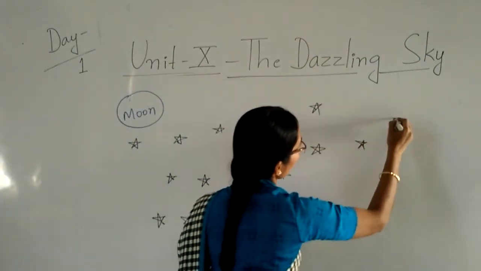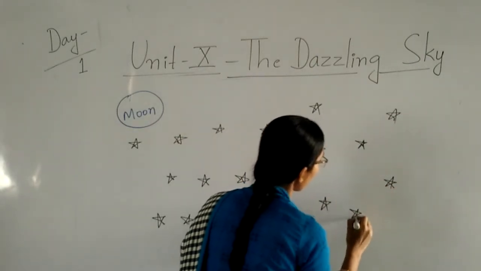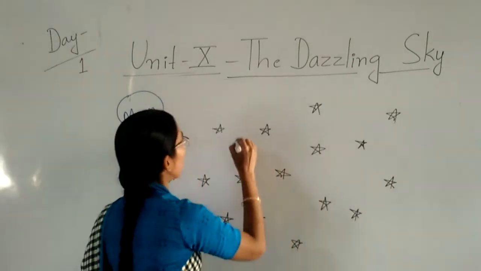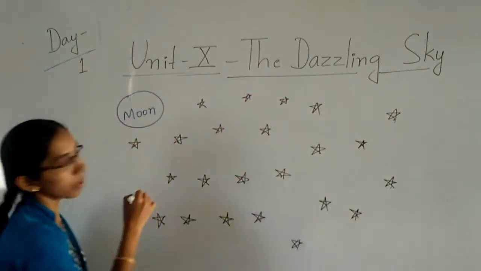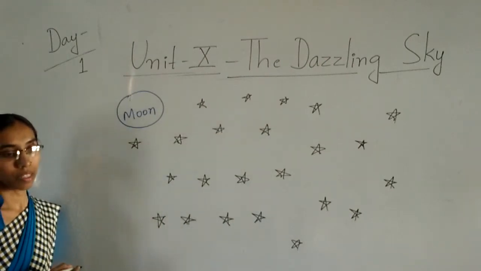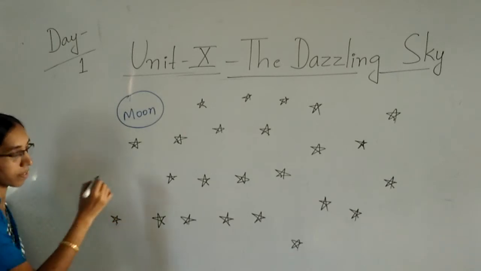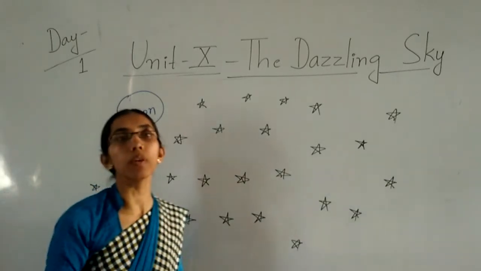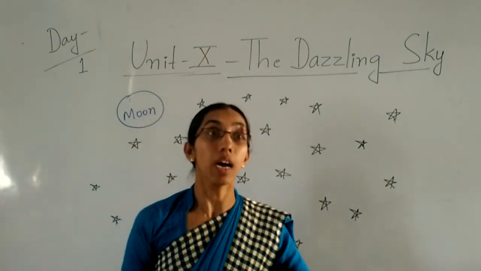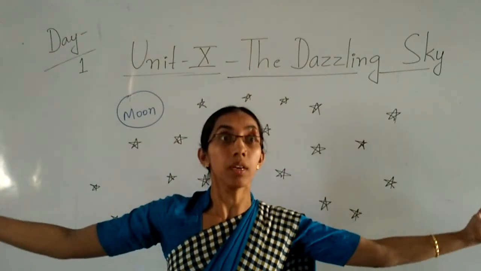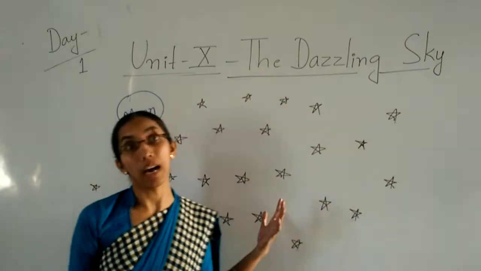Not only one or two. Millions and billions of stars are there in the sky. Can we count all these stars, children? Can you count the stars? Tell me. You cannot count those stars because it is not one or two. It's too many. Billions and millions of stars are there in the sky.